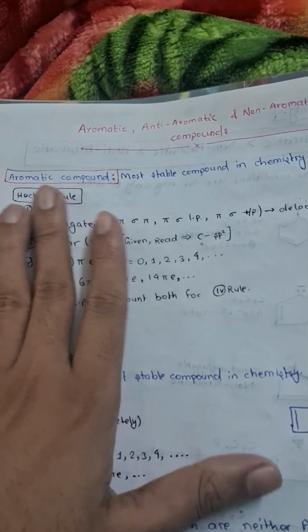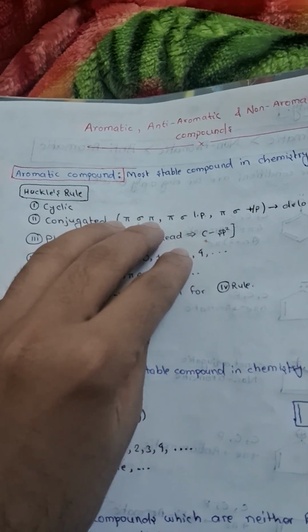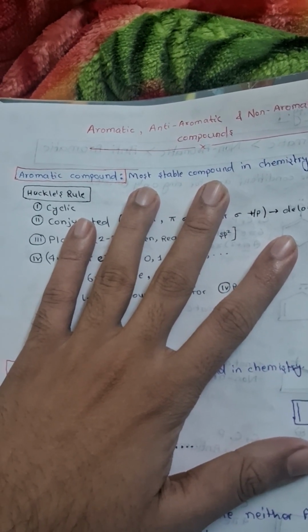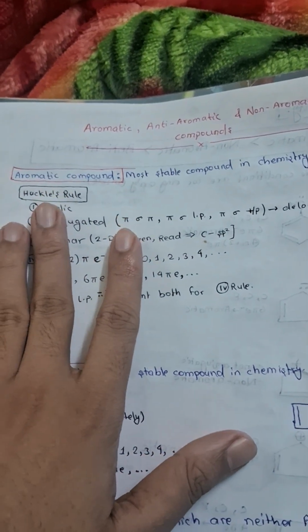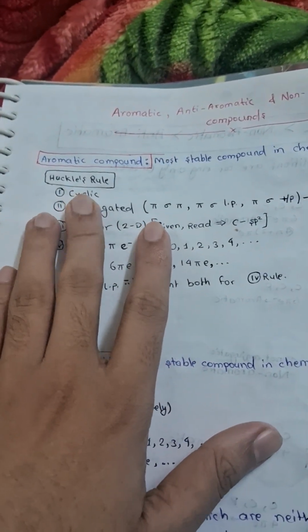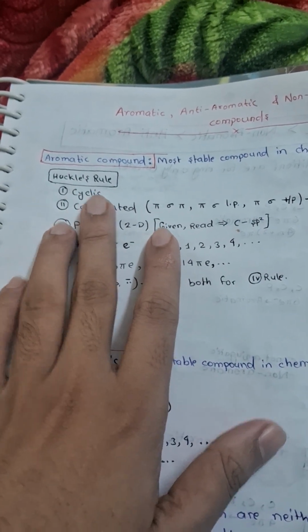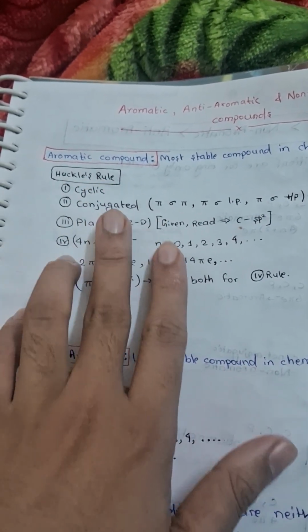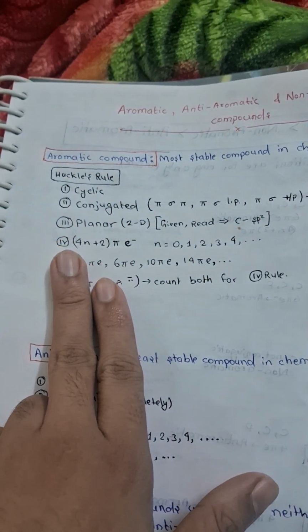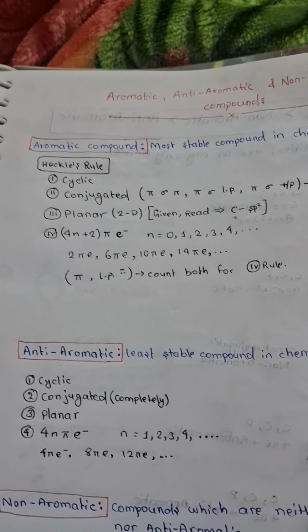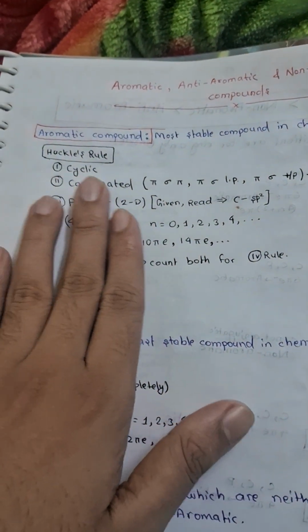Okay, so how can you know that a compound is an aromatic compound? We have Huckel's rule for that. Huckel's rule is comprised of four points.